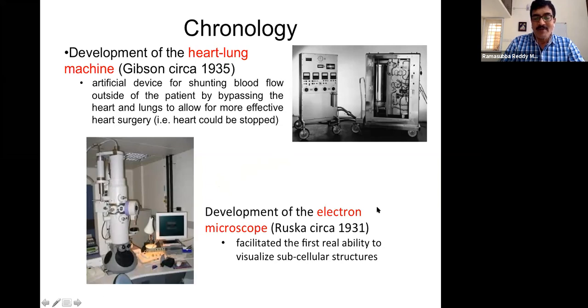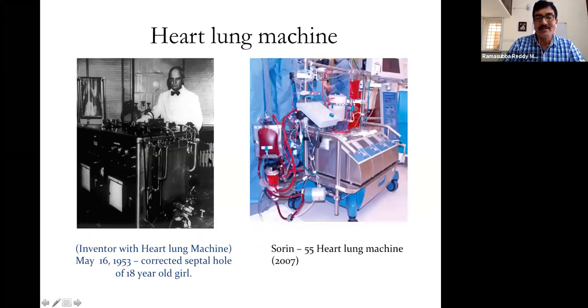And the development of the electron microscope, which gave us the ability to visualize subcellular structures and try to understand what mechanisms are going on. And again the heart-lung machine in a different form: here it is the 2007 model, whereas the other is a 1953 model.